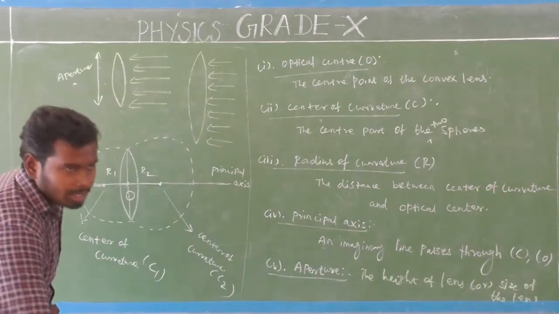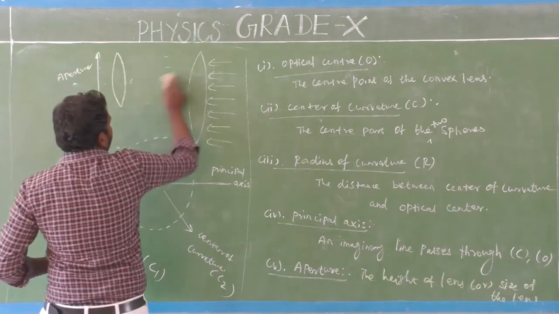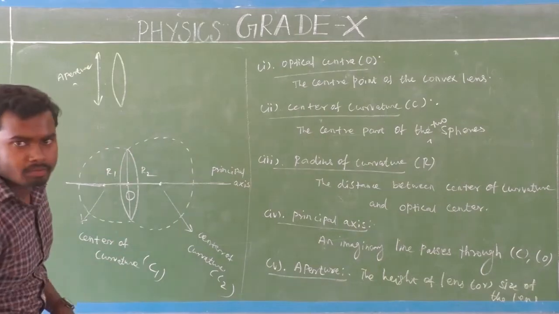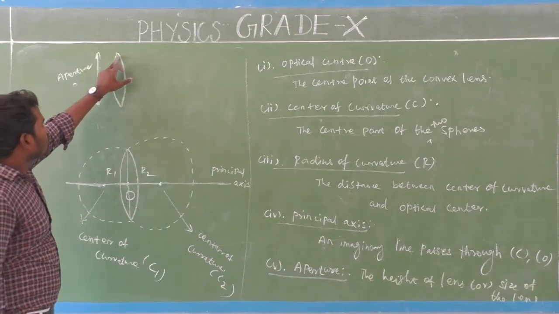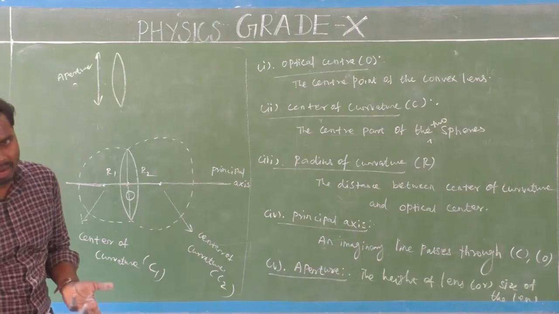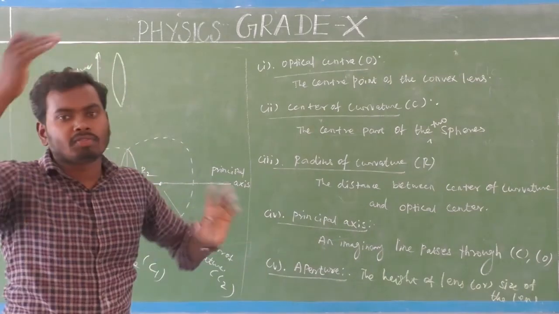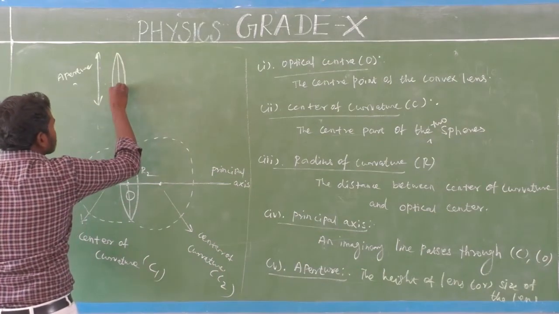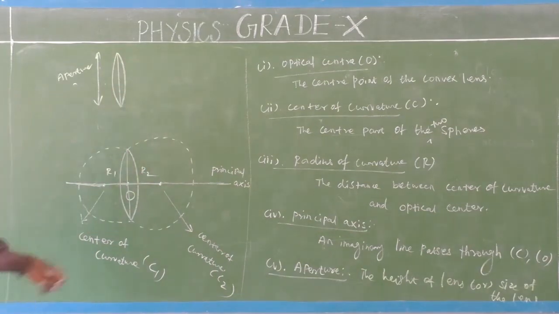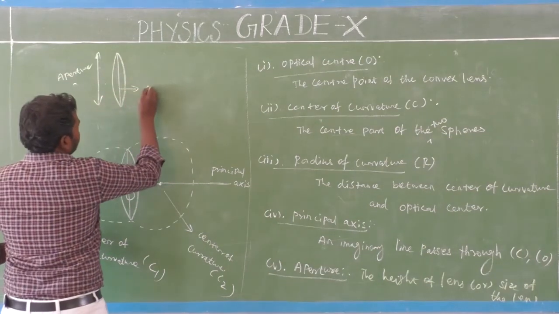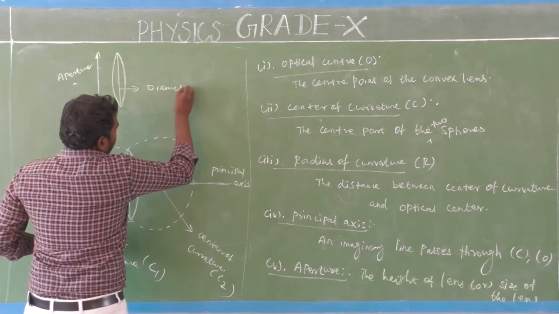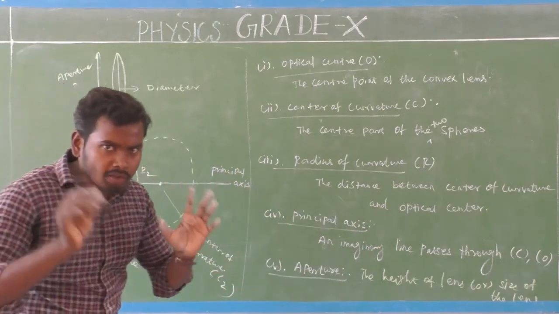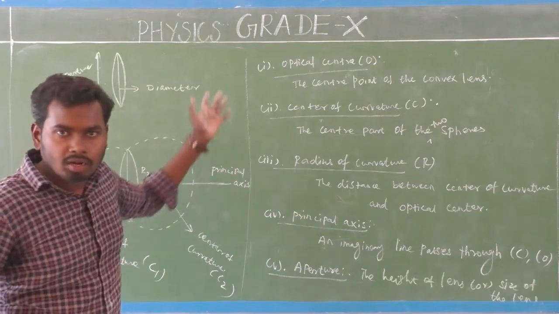Another one. Generally the aperture is represented by the diameter of the lens. What is diameter, sir? So this is the diameter. This is the diameter of the lens. Both are the same, don't get confused. All the explanations are the same.